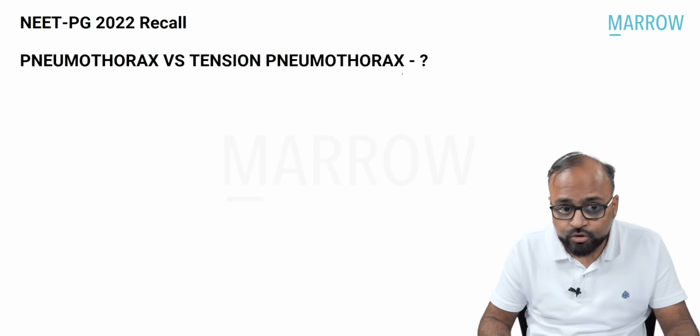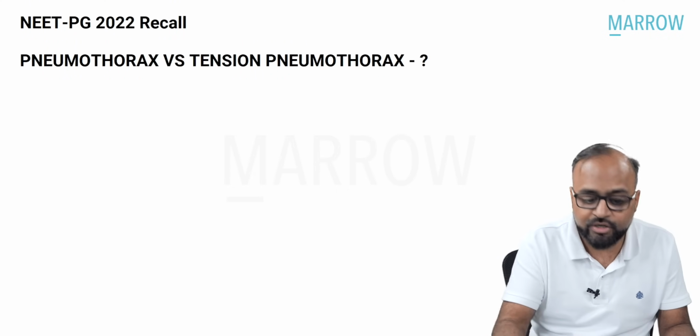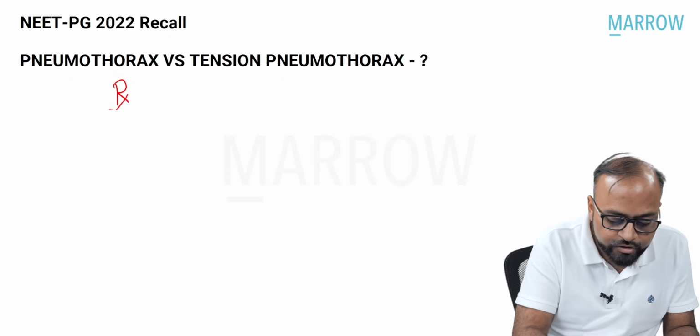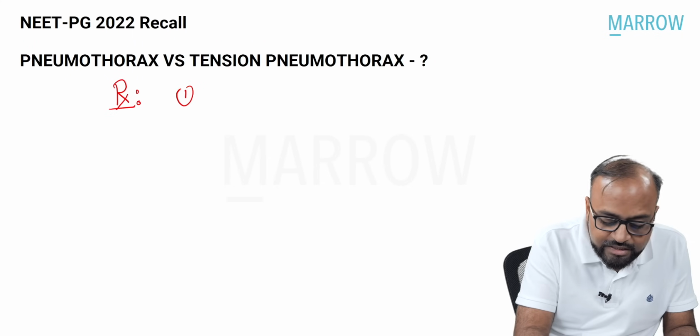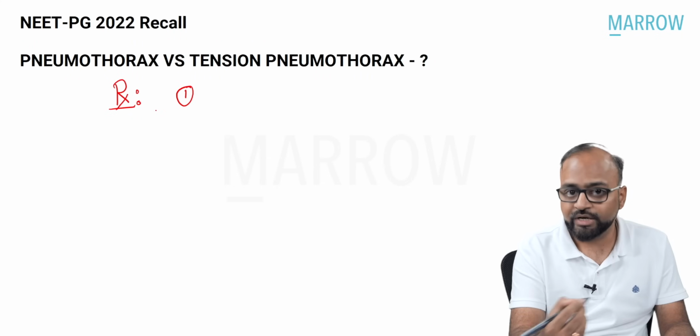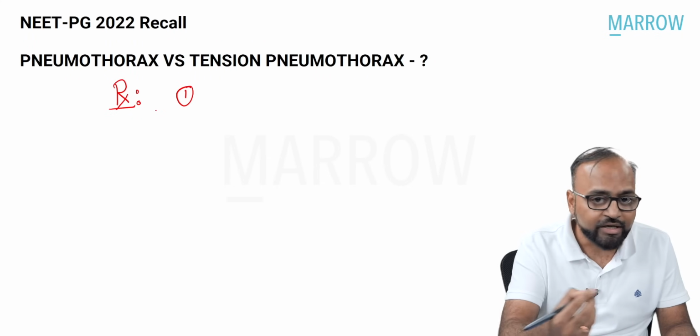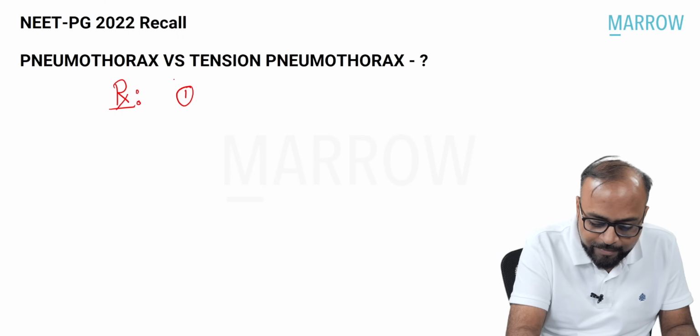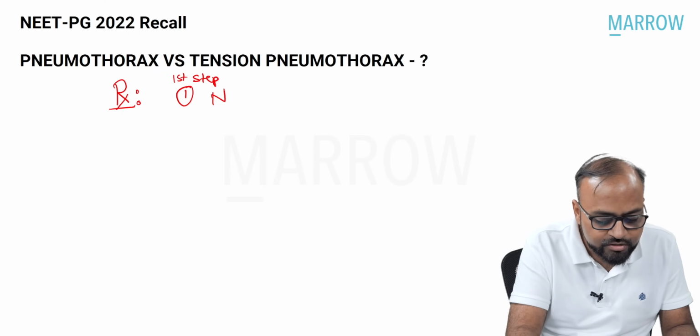Now in tension pneumothorax, what is very commonly asked by your examiners is, what is the treatment? Because it is an emergency, the intrapleural air is at very high pressure. The first step in the management of tension pneumothorax is needle thoracostomy.